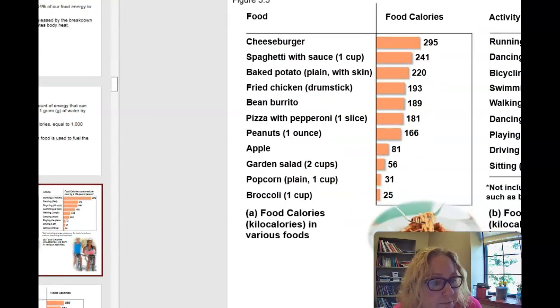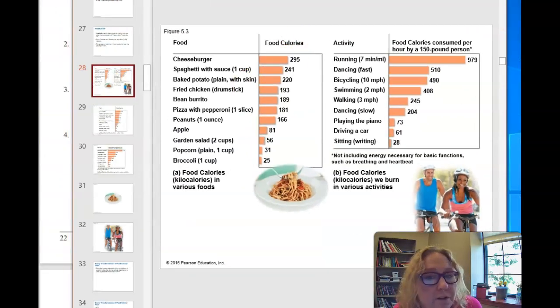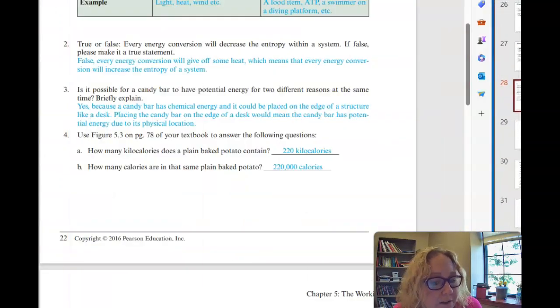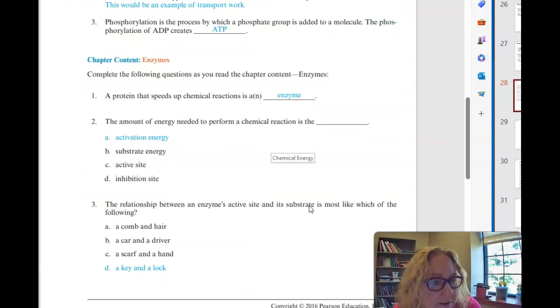So essentially what we have is 220 kilocalories for the potato and 220,000 calories with the lower c. So just to get those straight, sometimes you'll see kilocalories on things and you'll think, oh, that's not really a calorie. It is really a calorie. That's how we measure it.